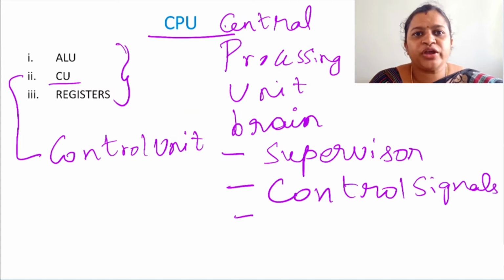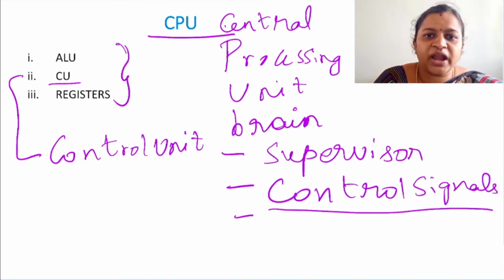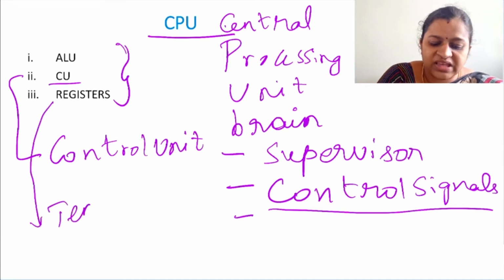Suppose our hand is going to touch anything very hot, the neurons will immediately generate the control signals and tell the person that it is going to be very hot and to remove the hand immediately from that object. Likewise, this control unit also creates the control signals and triggers each and every component of the computer system to perform its task and when it has to be performed. Then registers. Registers are a temporary workplace.